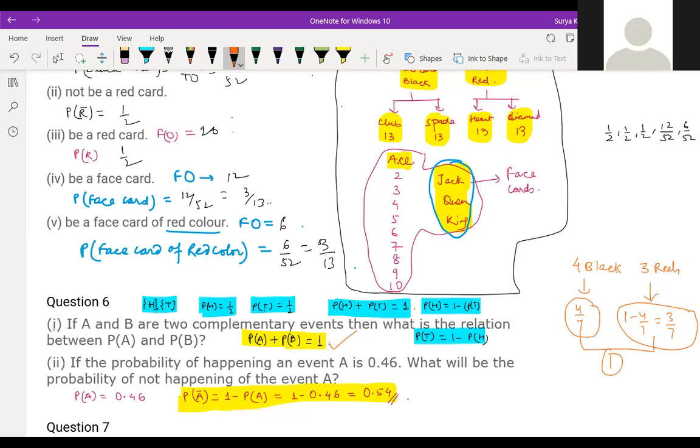Like complementary angles, angle 1 plus angle 2 equals 90 degrees. In the same way, here if you add both, you will get 1. See, I've given one example with the coin. Probability of head is 1/2, probability of tail is 1/2, so probability of head plus probability of tail is 1. We can write it in this pattern. These 5 things, 1, 2, 3, 4, 5, are you getting them? Just check once, children.